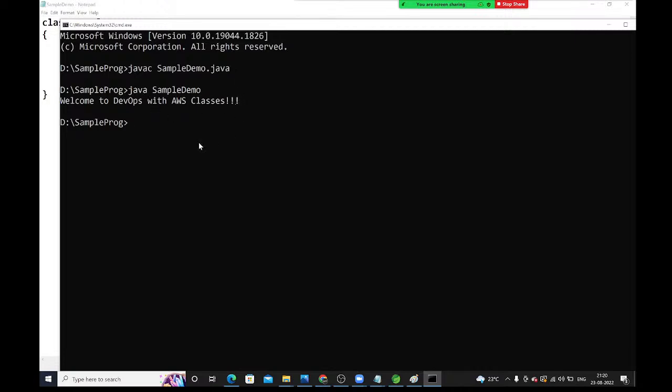So instead of compiling manually, Maven will take care of that compilation part. Maven will compile the entire project. Whatever Java classes are available in our project, Maven will compile all those programs at a time within a fraction of a second. You need not compile manually one by one, guys.